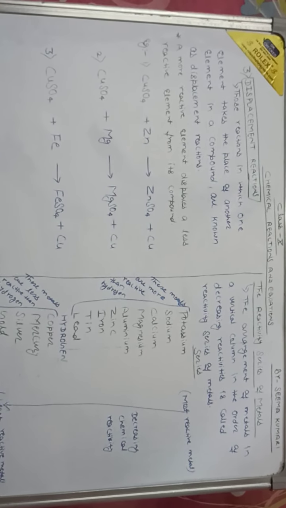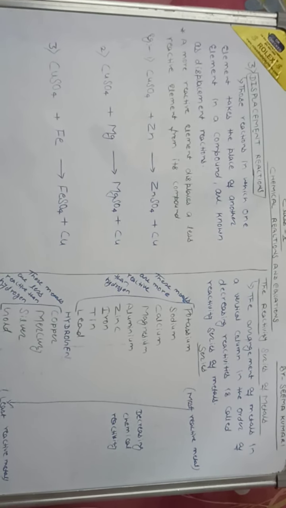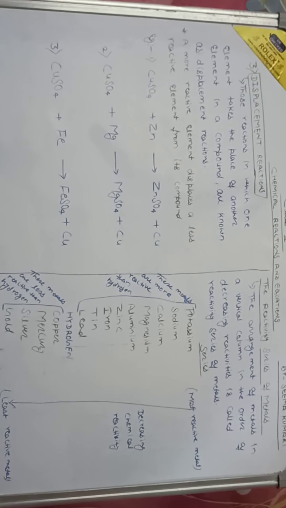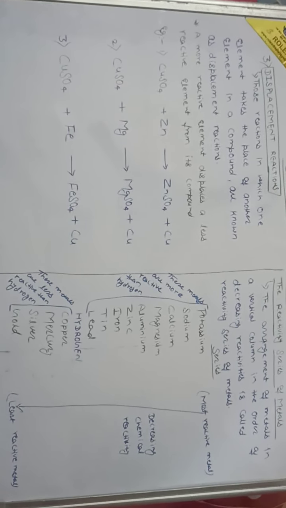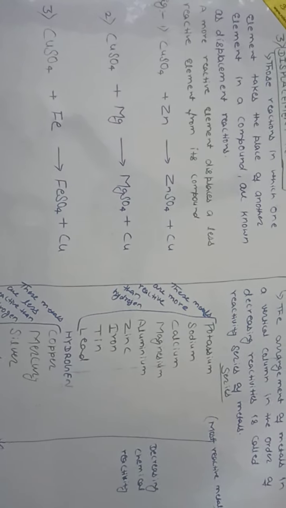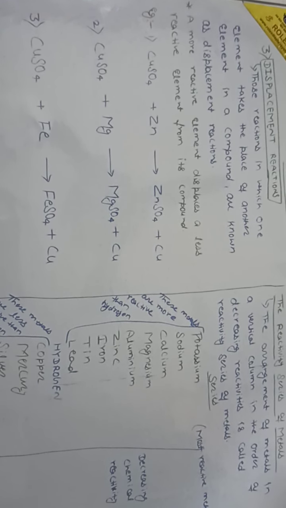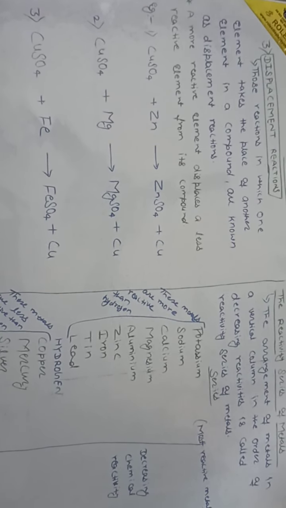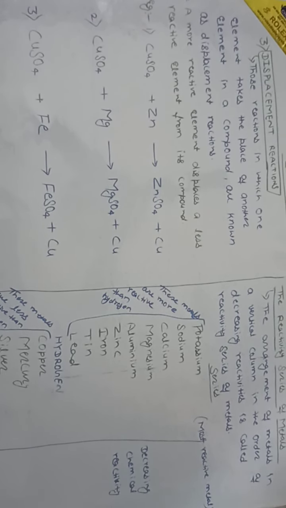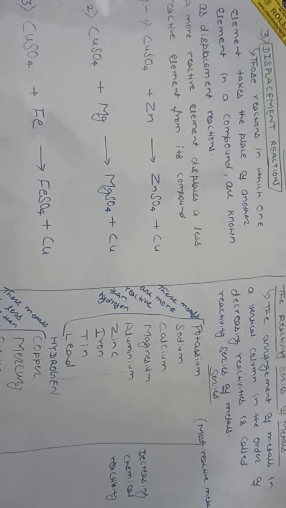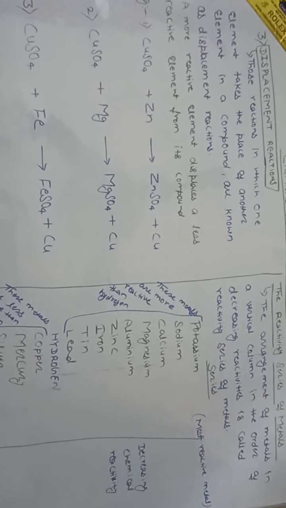Here I am, Seema Kumari, representing to you today the third type of chemical reaction, displacement reactions, of the chapter Chemical Reactions and Equations of class 10. In the first video I explained the other two reactions. Combination reactions are those in which two or more substances, elements or compounds, combine to form a new compound. A decomposition reaction is one in which a compound splits up into two or more simpler substances.